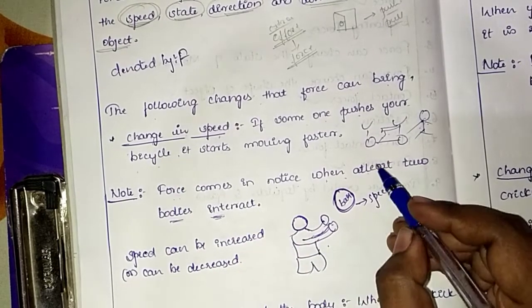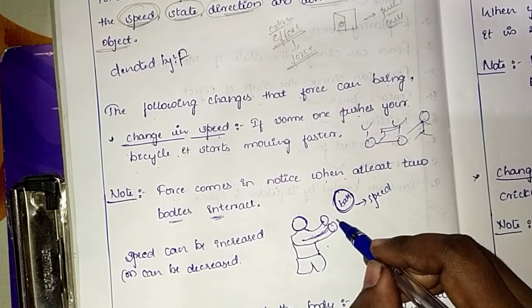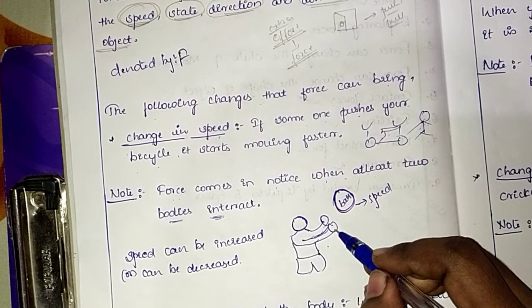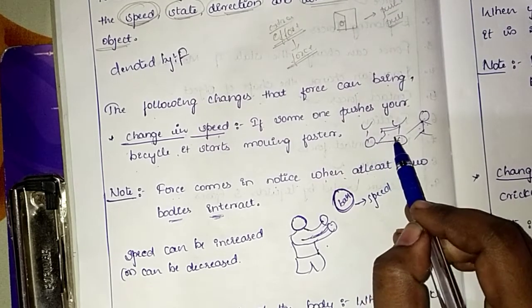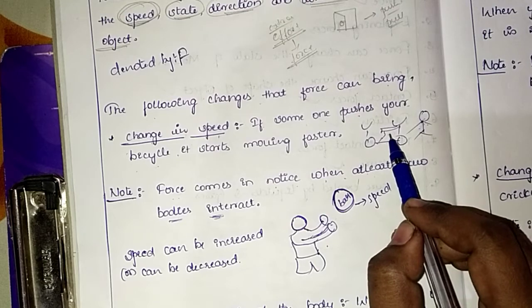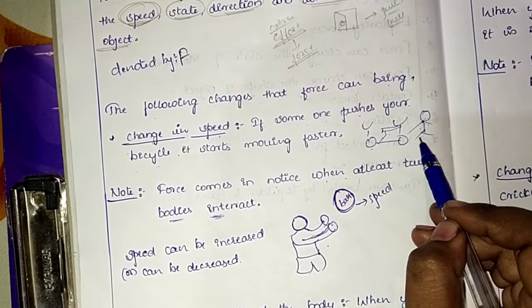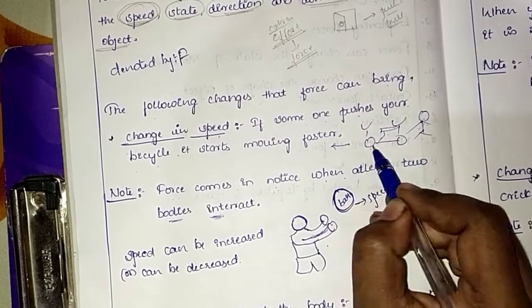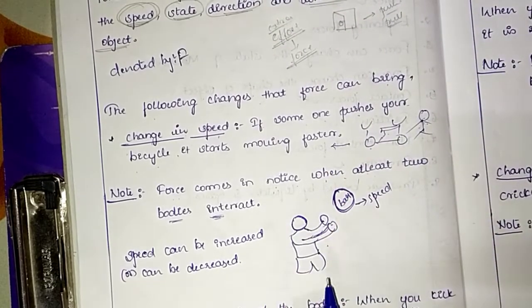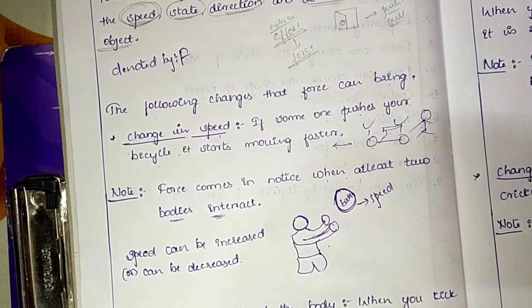While coming it will be in high speed. When he catches it, it slows down to the position of rest. Similarly, a person will be riding the bicycle at normal speed. When his friend pushes, the speed of the bicycle increases. Got it? So this is an example to show the change in speed.